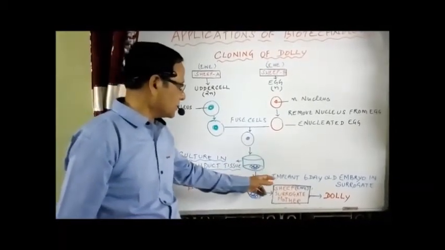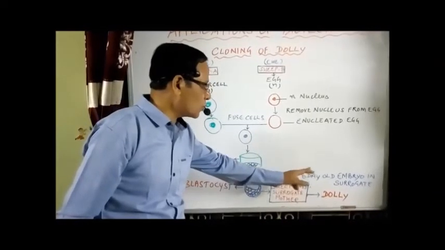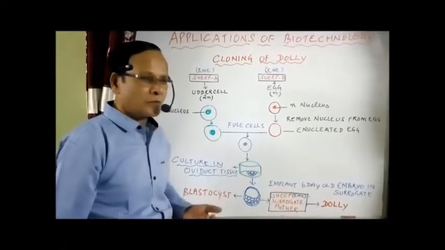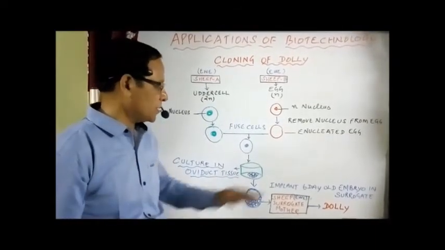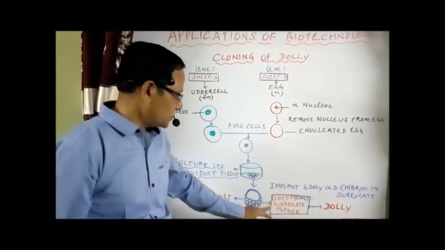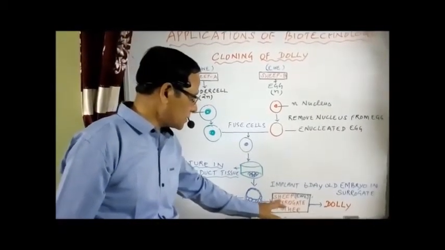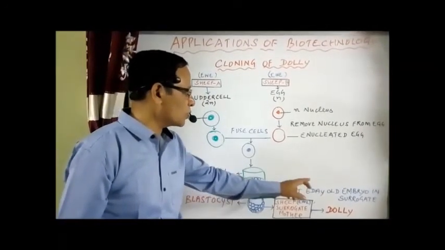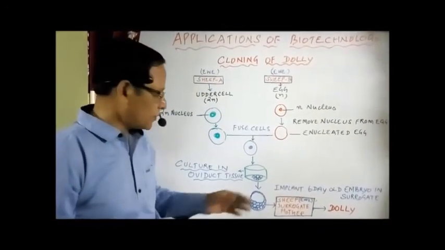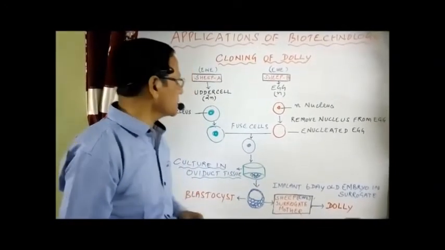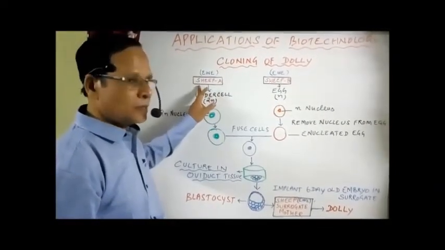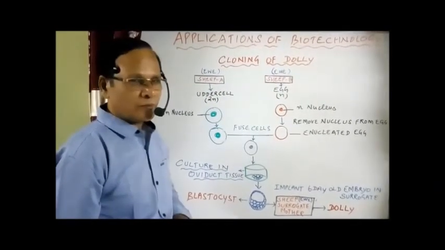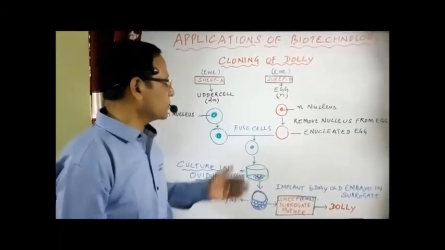Now you have to implant the 6-day-old embryo in a surrogate mother. The one who bears the embryo on behalf of another individual, that individual is called surrogate. Now the sheep surrogate mother actually is being implanted, the Eve, which is acting as a surrogate mother. That is, implant 6-day-old embryo in surrogate mother. Now from that one Dolly was born. Dolly resembled sheep A, because it is the one which provided the nucleus of the chromosomes and not sheep B. That is the inference from that one.